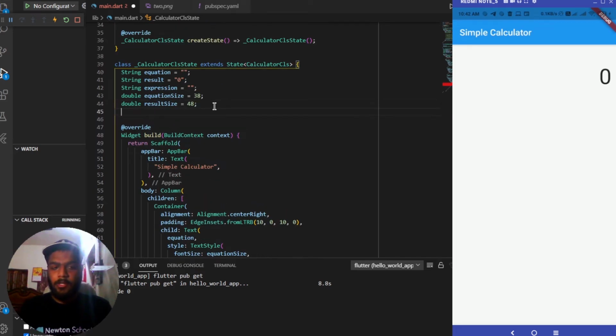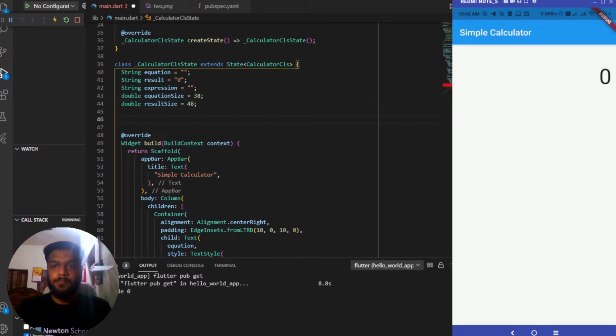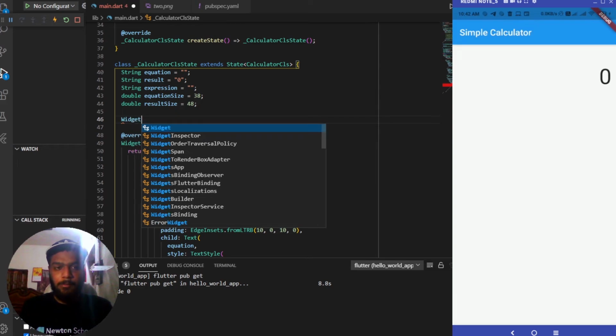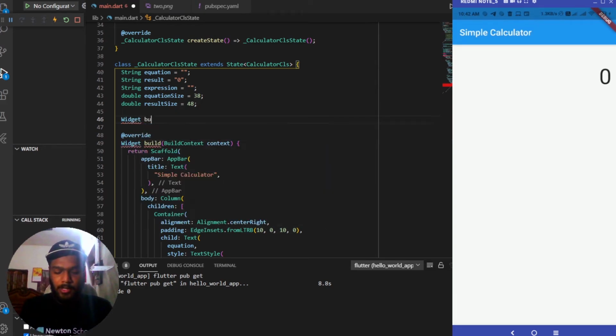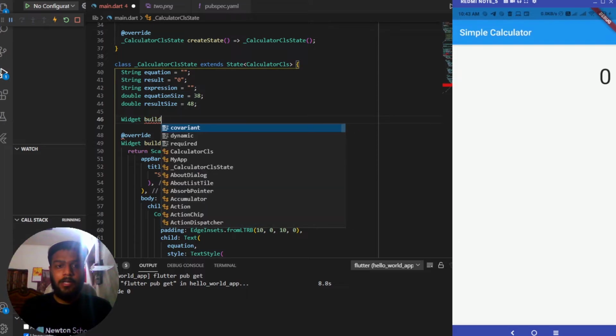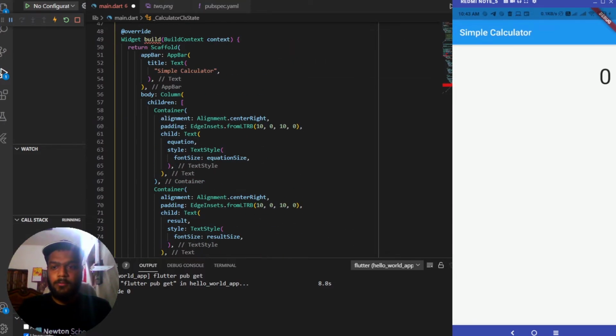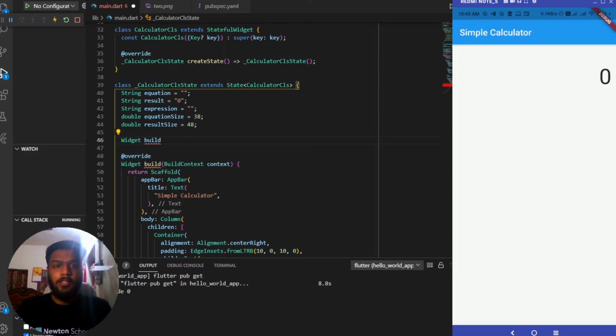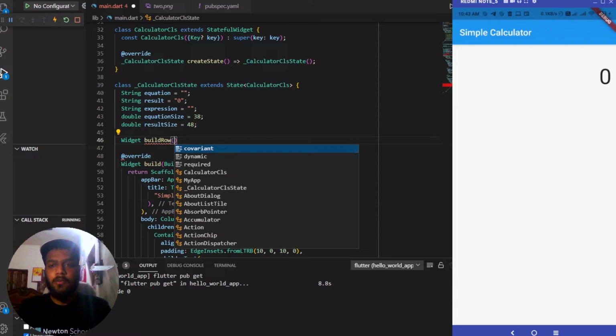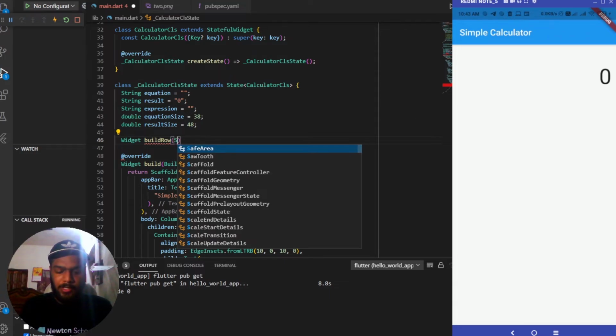Let me create it over here. Yeah, so the return type of this will be widget only, and it will be build row, build button, I guess. Let me see it once again. It needs to be build row as we have used it there. And this build row will be taking multiple things as I mentioned earlier.